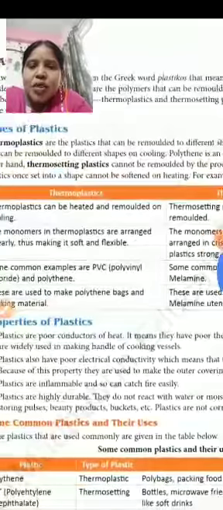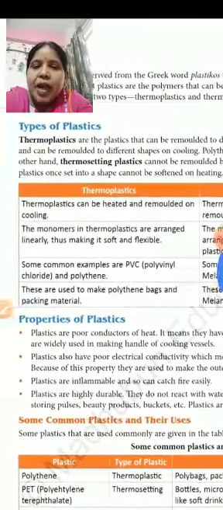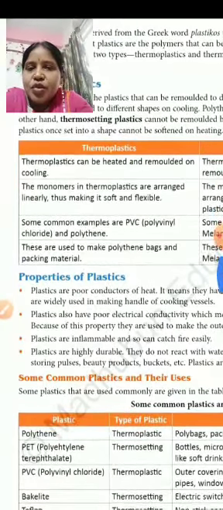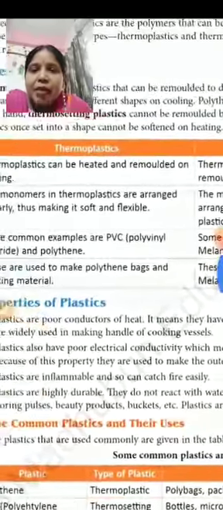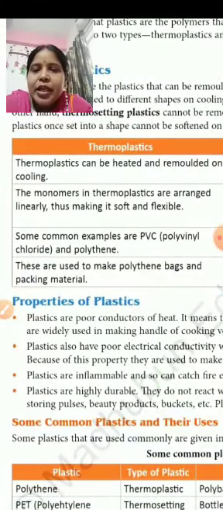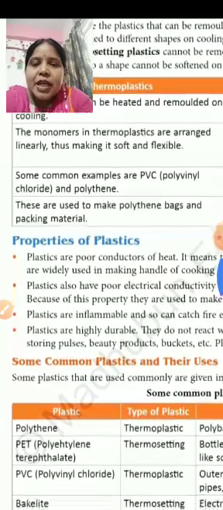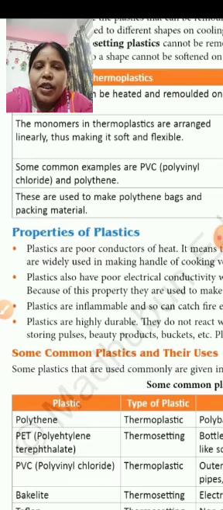That means once it is made, it cannot be melted again, and it cannot be recycled. So thermoplastics can be heated and remolded. Thermoplastics are arranged linearly, so they can be made soft and flexible. Common examples of thermoplastics are PVC, that means polyvinyl chloride, and polythene.